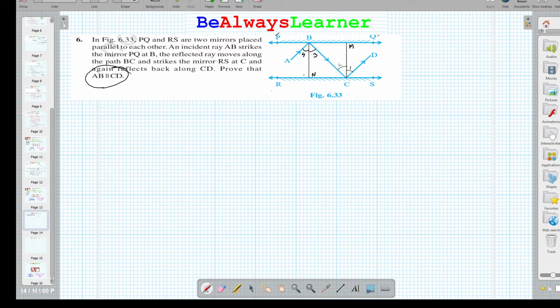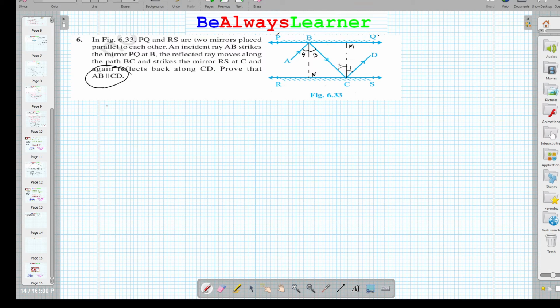Now we can make this line dotted also. It is not going to be a permanent line. So this BN and this CM are perpendicular to the planes PQ and RS.